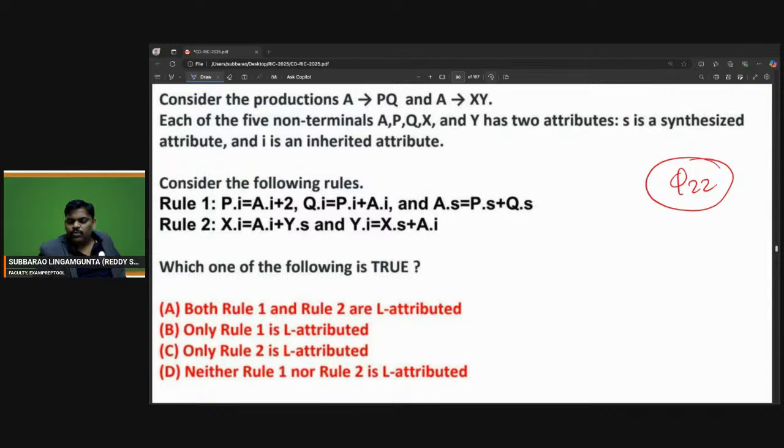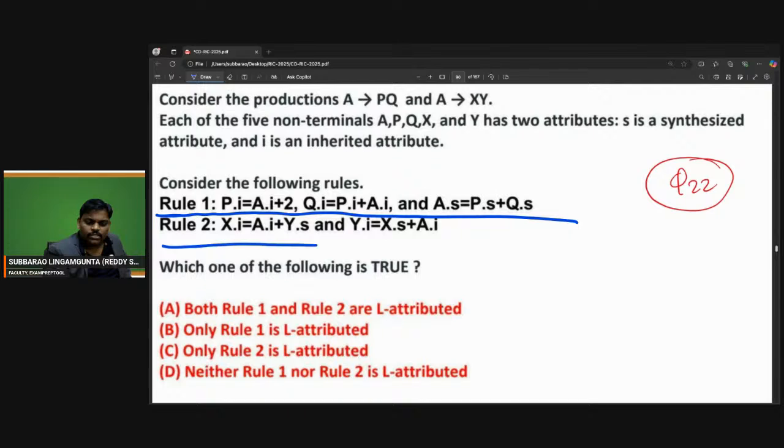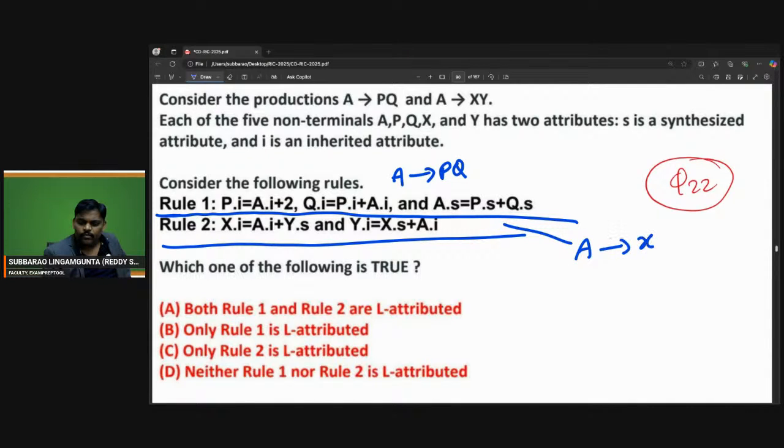If you observe clearly, the first production has its semantic action and the second production has its semantic action. The first production is A goes to PQ.